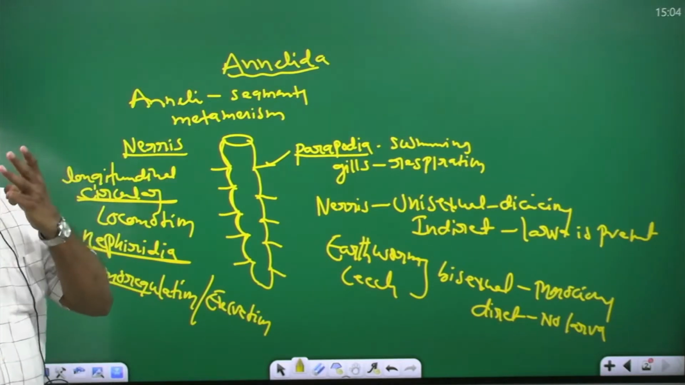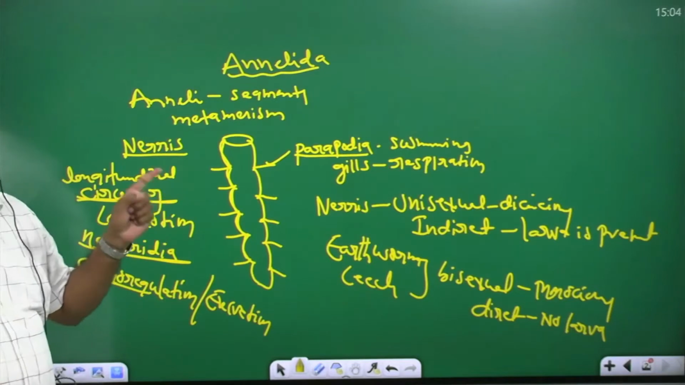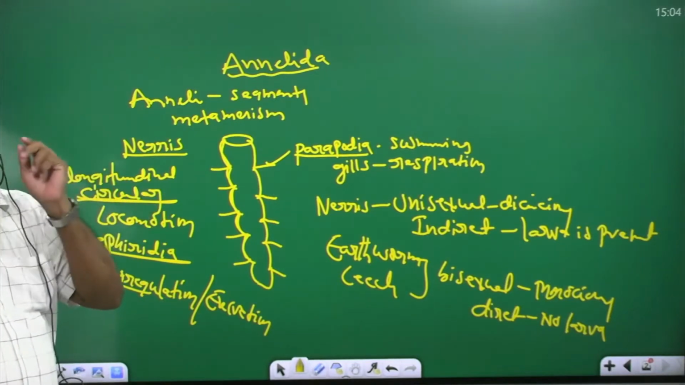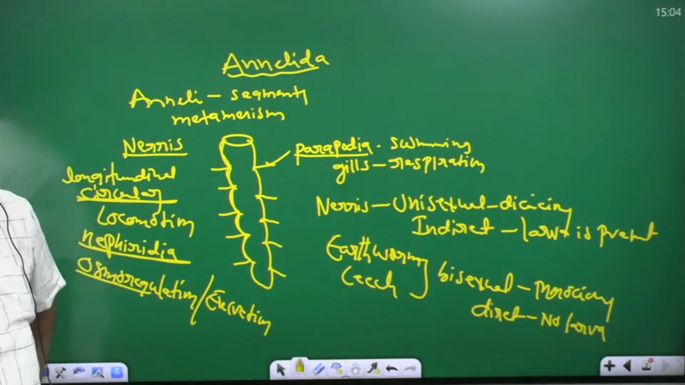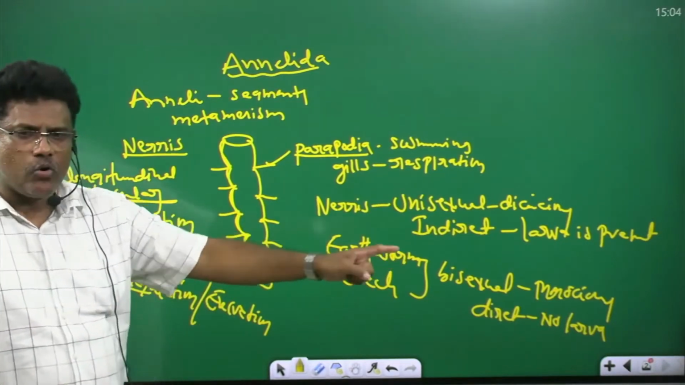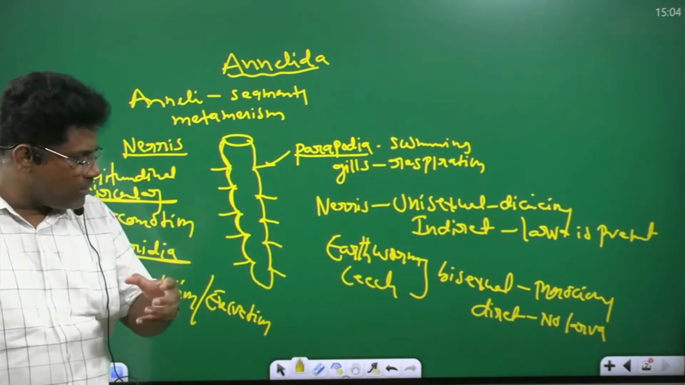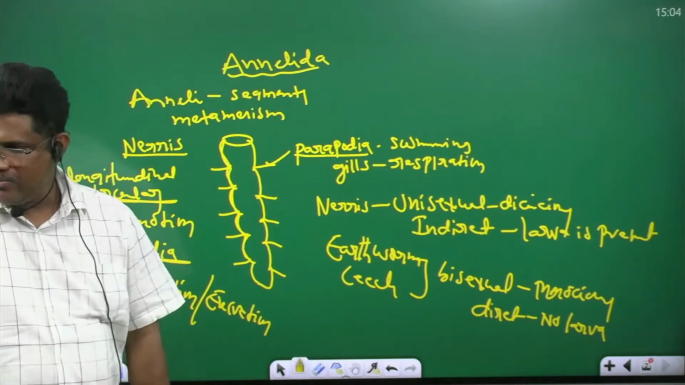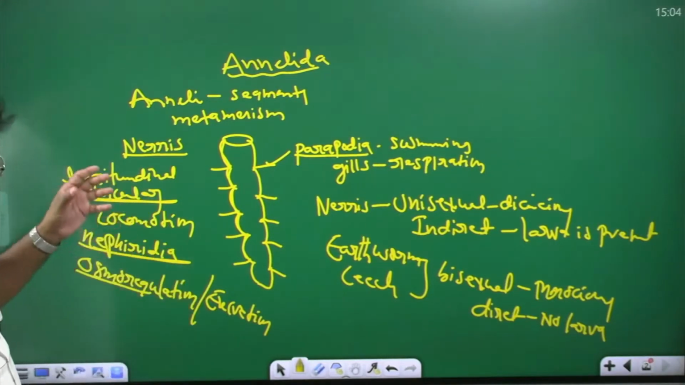Three examples are there. One is Nereis, unisexual, dioecious. Development is indirect, larva present. Earthworm and leech are bisexual or monoecious. Development is what? Direct. No larva. So the last point in the Annelida is the nervous system.